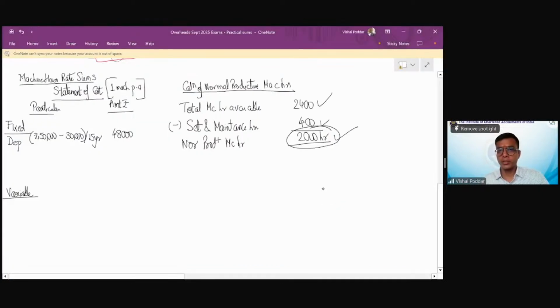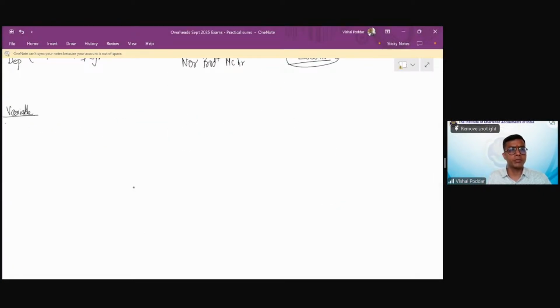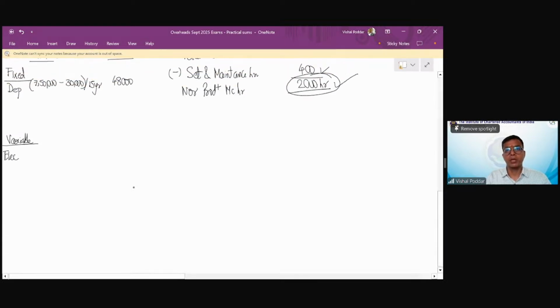अब ये जो मैंने आवर्स निकाले, this is very important. Now see, electricity is variable because the more you do production, more it will be required. Now you are going to actually run the machine for 2000 hours. ये अभी हमने कैलकुलेट किया. Into per hour कितना यूनिट्स लगने वाला है? 15. So 2000 hours we will work, per hour 15 units, and per unit cost is 8.